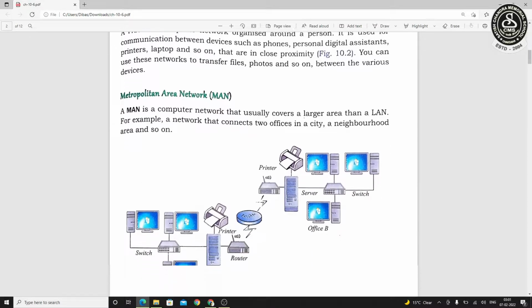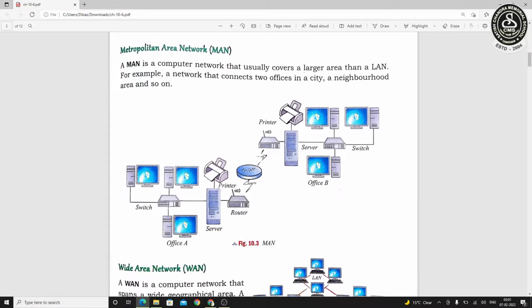Next is metropolitan area network, which is in short MAN. MAN actually covers a larger area than LAN. MAN means when two offices are connected to each other using the same network, or two buildings of an organization are connected to each other, that is said to be MAN.